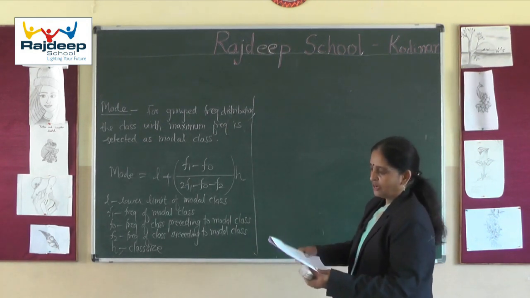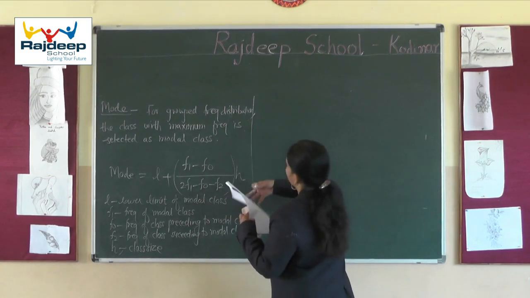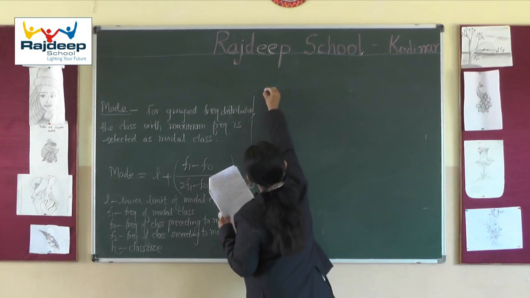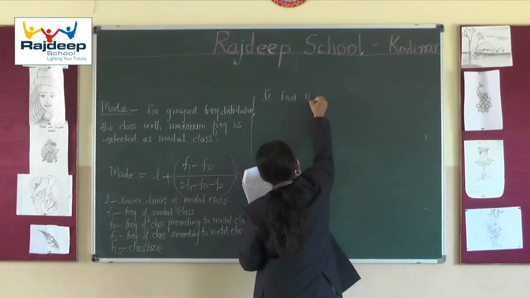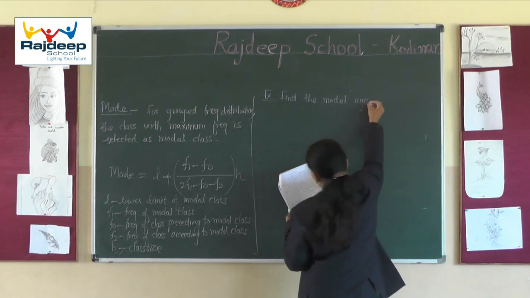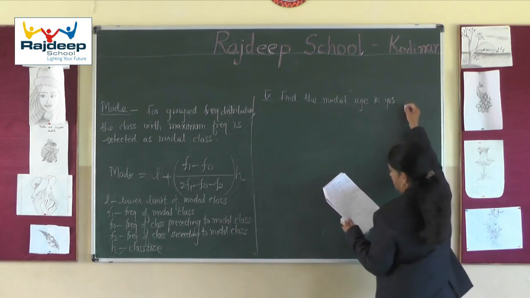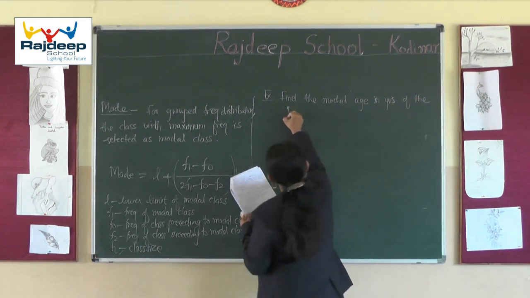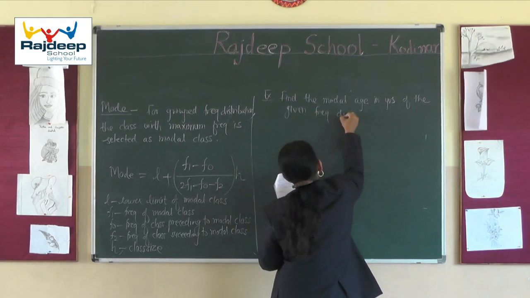So I am taking one data here. We are provided classes. The question is like this: find the mode, find the modal age in years of the given frequency distribution.